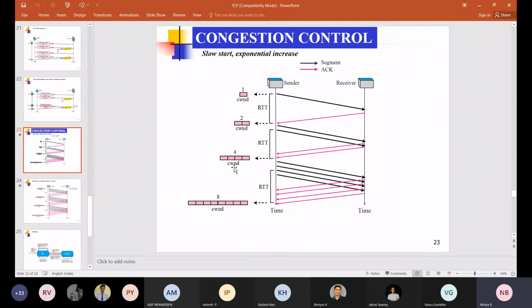Here the congestion window is calculated after receiving the exact number of acknowledgements matching the number of segments transmitted. Suppose, considering the third RTT, this acknowledgement is delayed. What will be the congestion window value after receiving the first two acknowledgements?